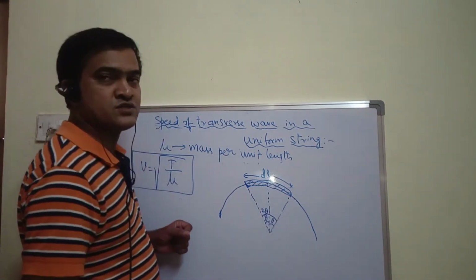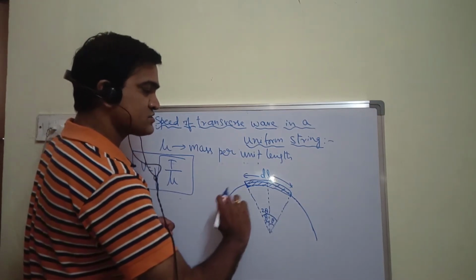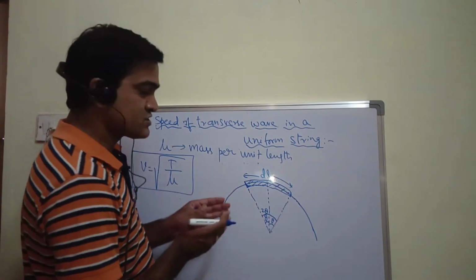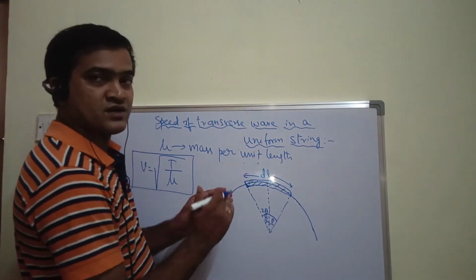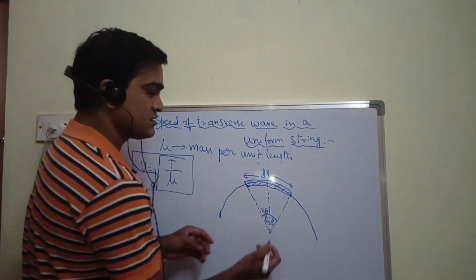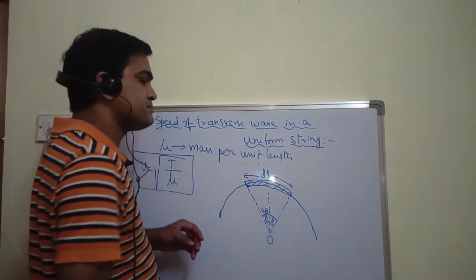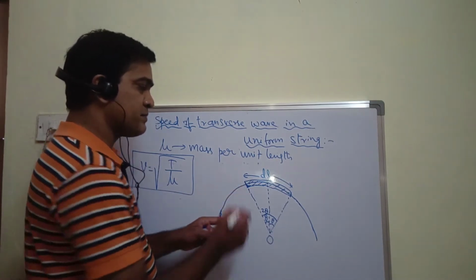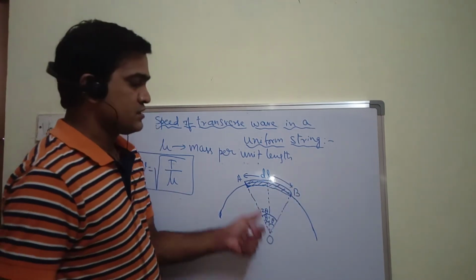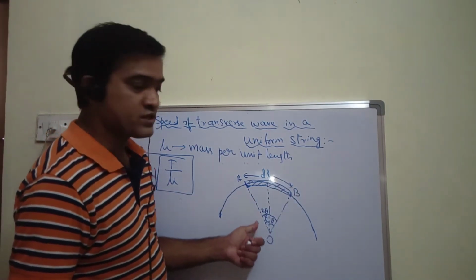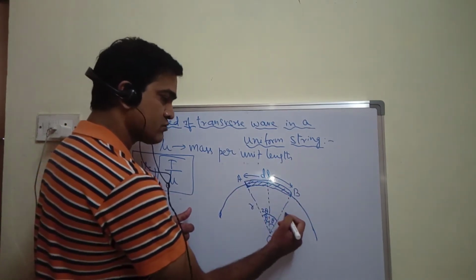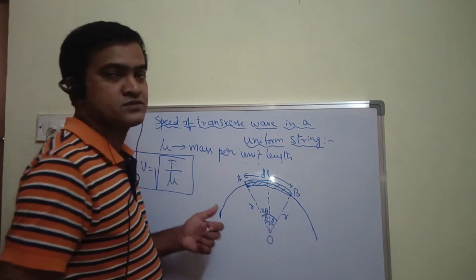So 2 theta is the total angle, and as this is an arc and this pulse I have considered as a semicircle, then this becomes the center of the semicircle. Let me represent this point as O, and let me denote this AB as a small element of length. AO becomes what? What is this AO? AO is nothing but radius. OB, or BO, is also equal to radius.